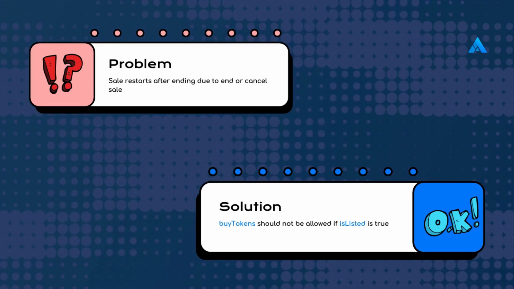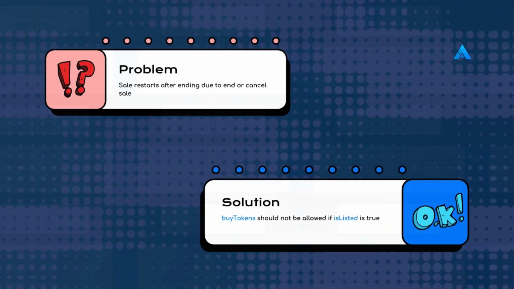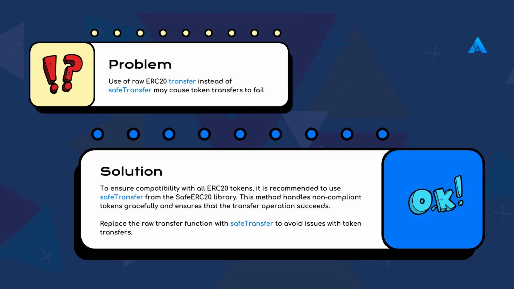Sale restarts after ending due to end or cancel the sale. Buy tokens should not be allowed if isListed is true. The use of raw ERC-20 transfer instead of safe transfer may cause token transfers to fail. To ensure compatibility with all ERC-20 tokens, it is recommended to use safeTransfer from the SafeERC20 library. This method handles non-compliant tokens gracefully and ensures that the transfer operation succeeds.